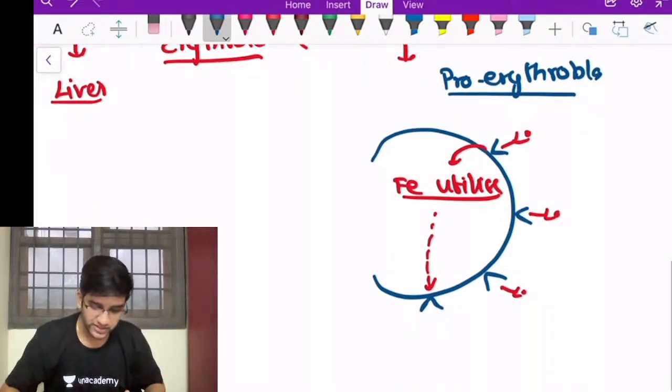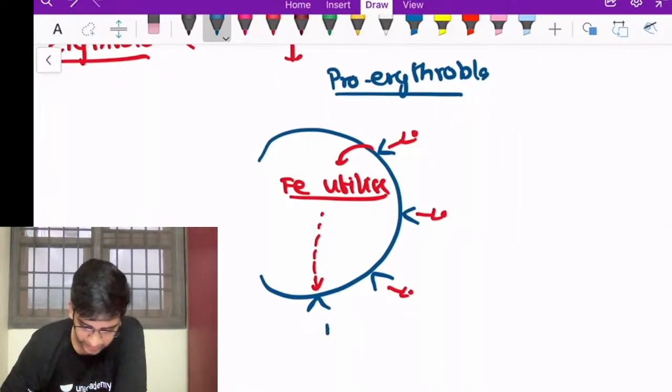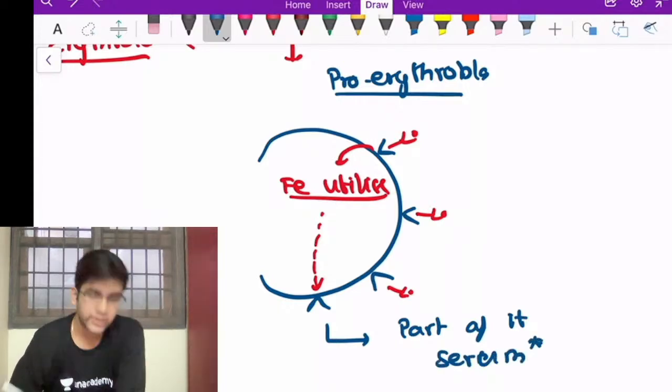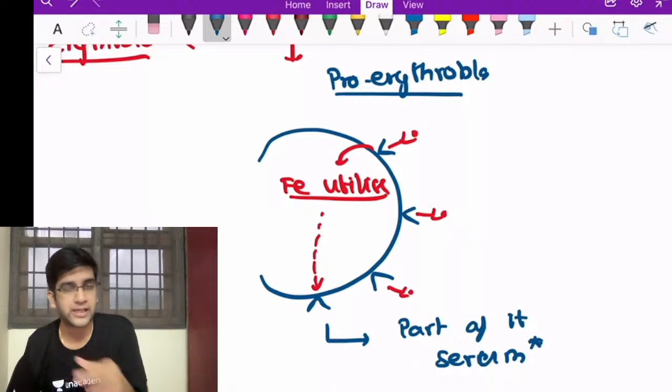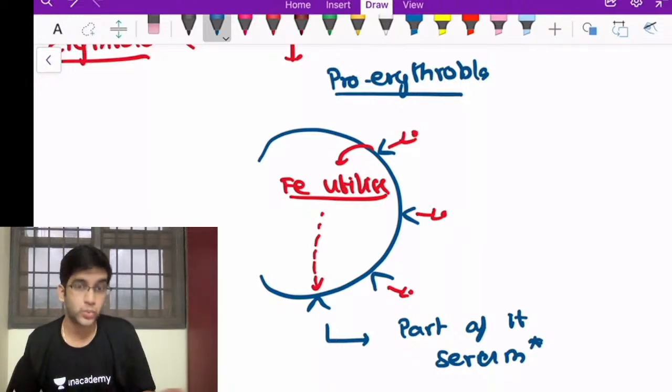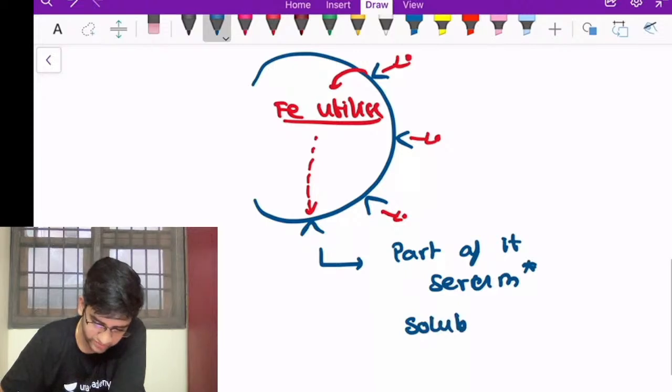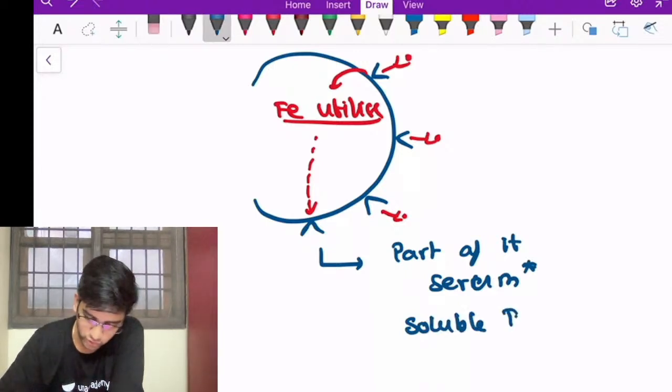I'll rephrase it once again. Once this transferrin receptor is utilized, a part of it will be excreted into the serum. This is very important for me to diagnose a few diseases, especially the difference between anemia of chronic disease and iron deficiency anemia, which once came in an exam. I'm going to call it a soluble transferrin receptor, or I can call it a serum transferrin receptor.